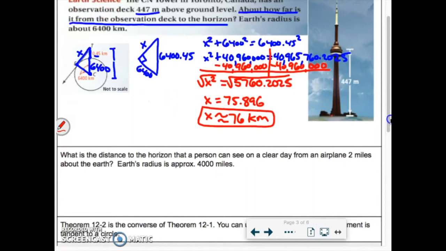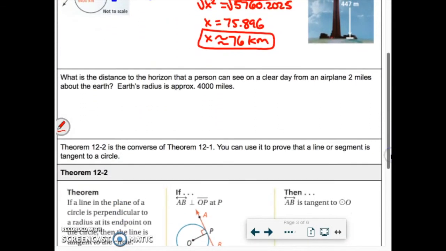A similar setup here. This one says, what is the distance to the horizon that a person can see on a clear day from an airplane 2 miles above the earth? Okay, and then we're in miles this time, so they have to give us a new radius. So we're in a plane above the earth. So we're 2 miles above the earth. Okay, we want to know how far can we see.